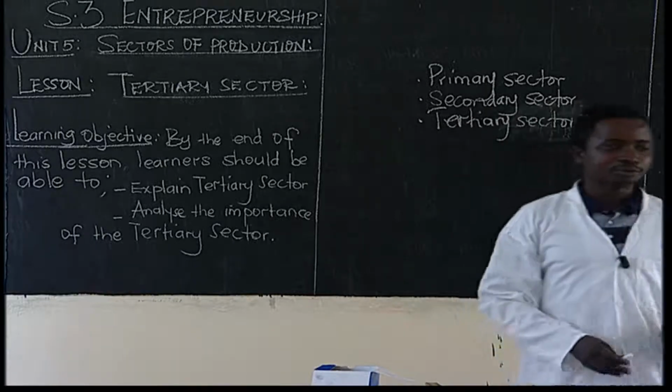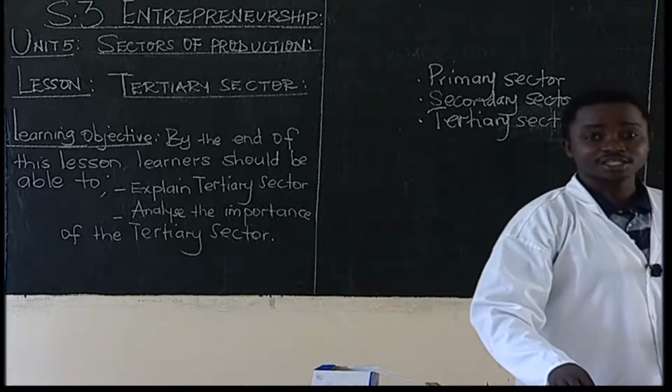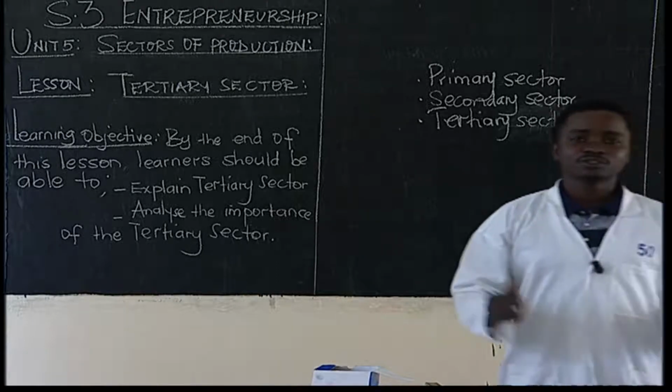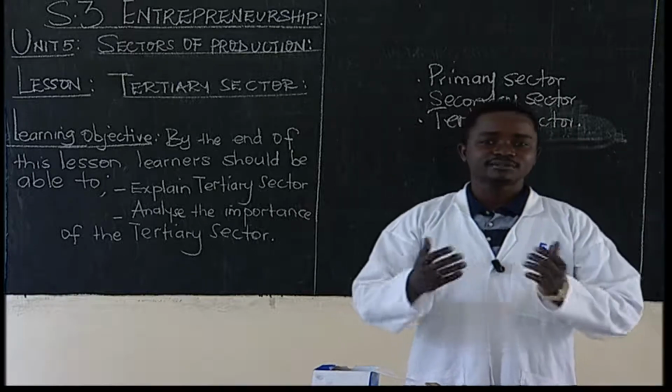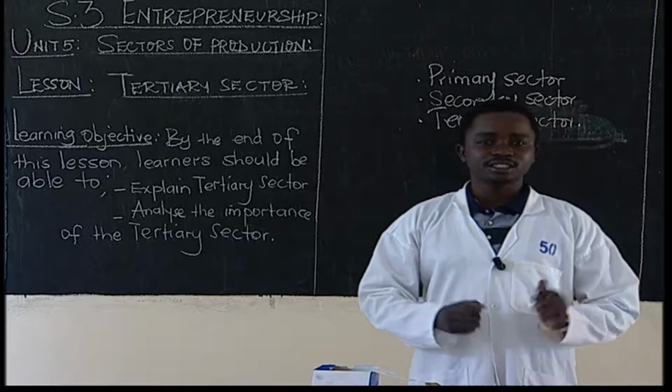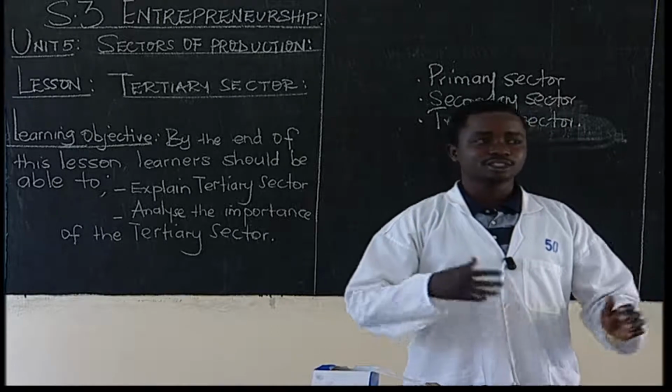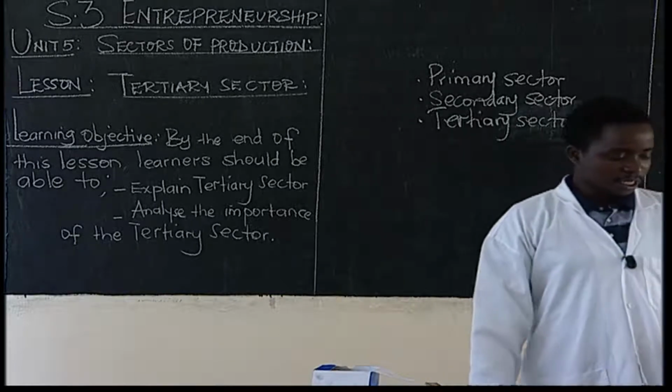So before we continue, I want someone to define, what did we say that production is? We said that production refers to the creation of goods and services to satisfy human needs. The manufacture of goods and services to satisfy human needs.